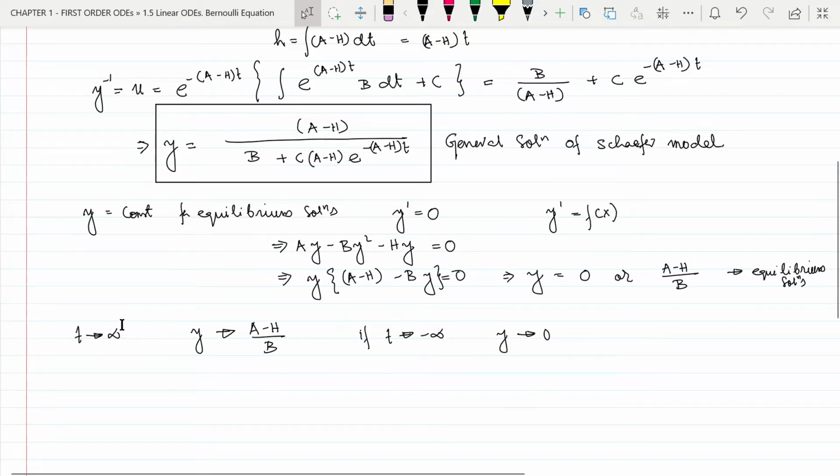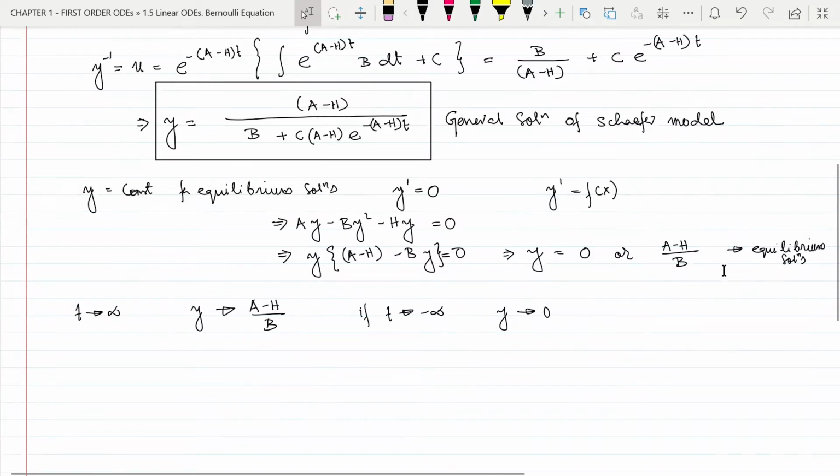So we can see that by putting t tends to infinity and t tends to minus infinity, we have got the equilibrium solutions. So equilibrium solutions are those special solutions for which y is constant. So in this graph, at t tends to infinity and t tends to minus infinity, y of t is constant. That is why the equilibrium solutions are at t tends to infinity and t tends to minus infinity. Now let us see which of these equilibrium solutions are stable and which of these are unstable. We can find the stability or instability of the equilibrium solutions by plotting the direction fields, of course, but we will use the phase line method, which is easier.